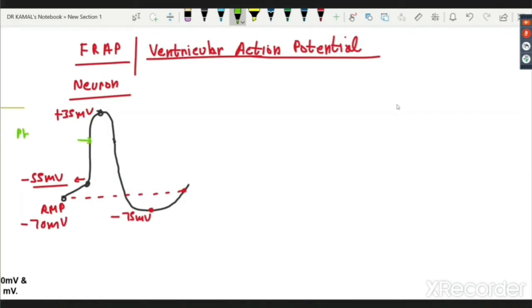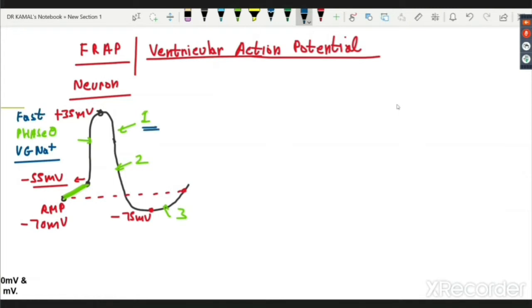This used to be called phase 0. This is called phase 1, 2 and 3. Similar terminology I would be using in the ventricular action potential, but the graph is not going to look like this. Let's quickly revise the ion channels involved in the neuronal action potential. Remember, this is the slope of the action potential, also known as pre-potential. Once it touches minus 55, there is quick, fast opening of voltage-gated sodium channels, which is responsible for phase 0. These are known as VGNa, voltage-gated sodium channels, which are fast to open, fast to close. They open quickly, they close quickly.